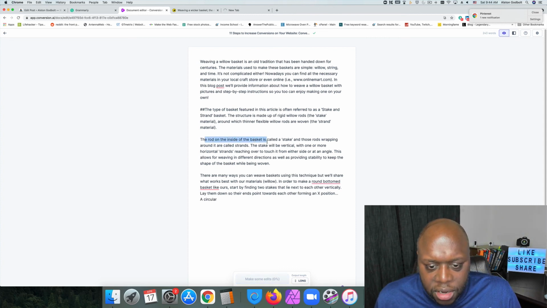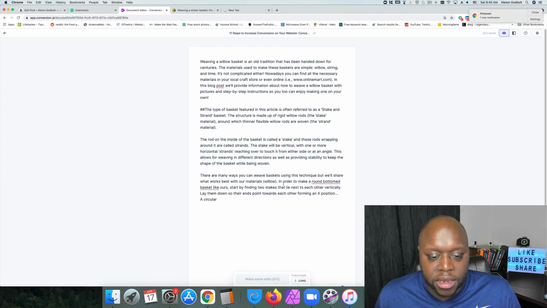inside of the basket is called a stake, and those rods wrapping around it are called strands. The stake will be vertical with one or more horizontal strands reaching over to touch it from either side of or at an angle. This allows for weaving in different directions as well as providing stability to keep the shape of the basket while being woven.